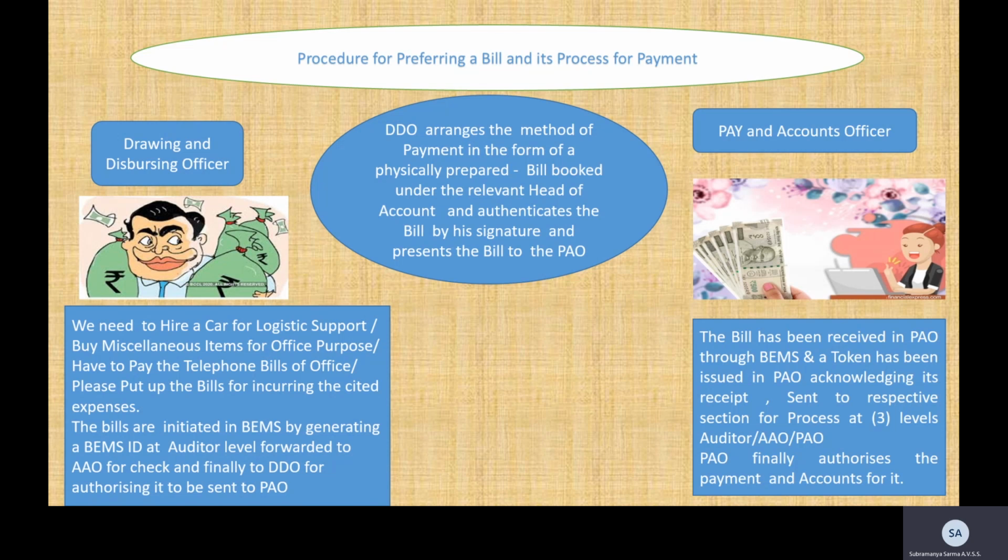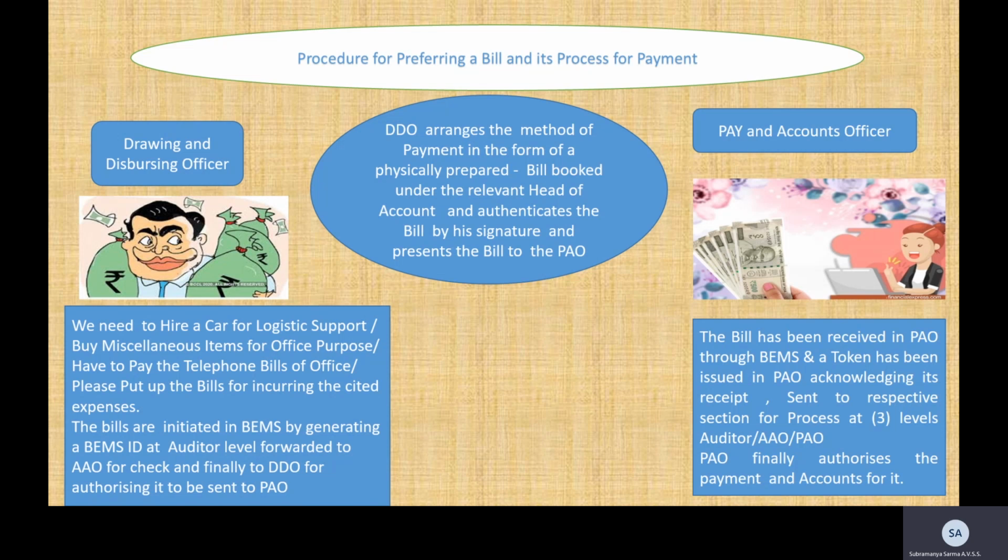So all these things, how does he go about? What he does is he makes these transactions in the form of a bill. This bill is inclusive of all the documents, that is the paid vouchers, if any. And it is checked at 3 levels, that is at the dealing hand or the senior auditor level, next the AAO level, and the DDO himself. And this is fed into the BEMS.